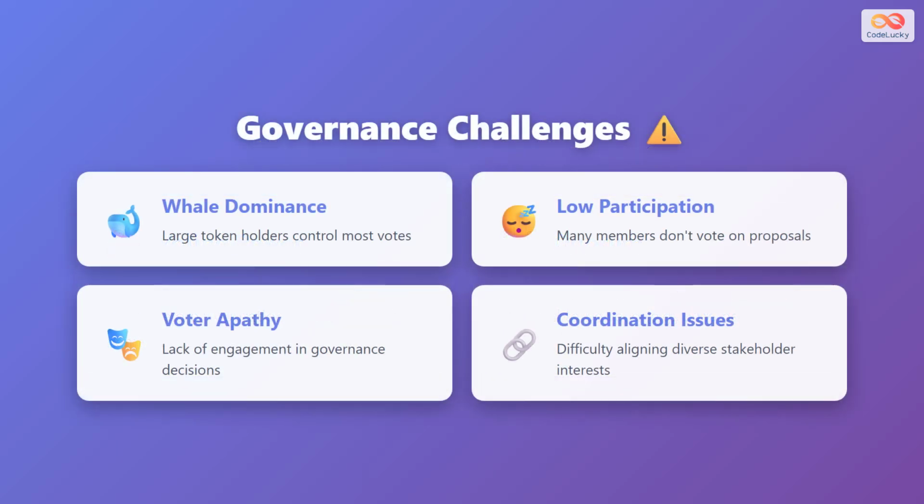DAO governance faces several challenges. Whale dominance occurs when large token holders control most votes, creating centralization risks. Low participation happens when many members don't vote on proposals, affecting legitimacy. Voter apathy results from lack of engagement in governance decisions. Finally, coordination issues arise from the difficulty of aligning diverse stakeholder interests across a global community.